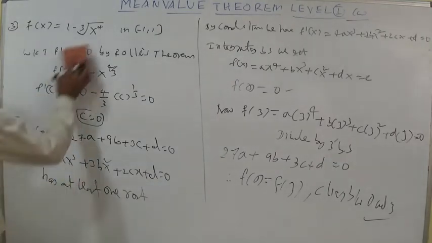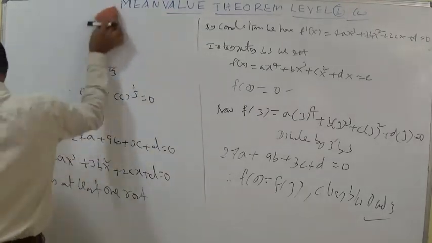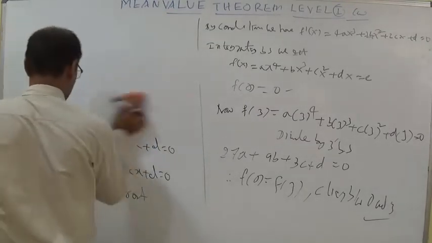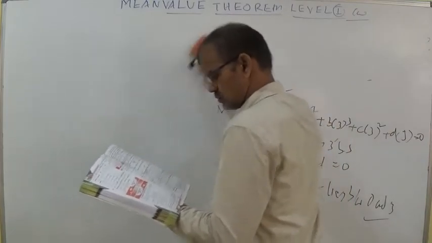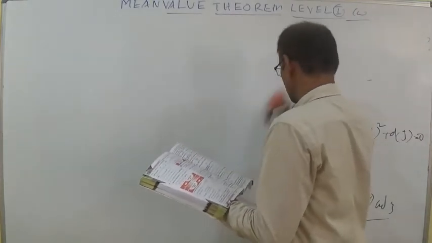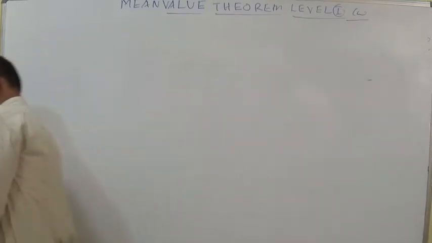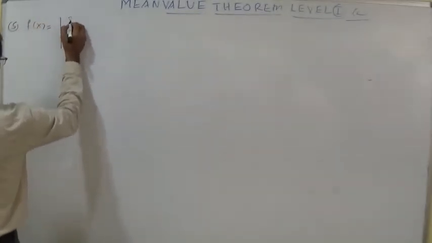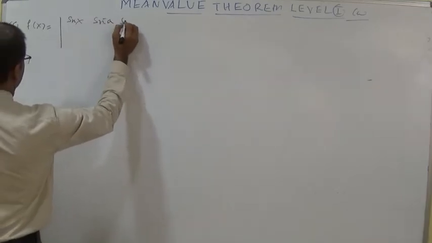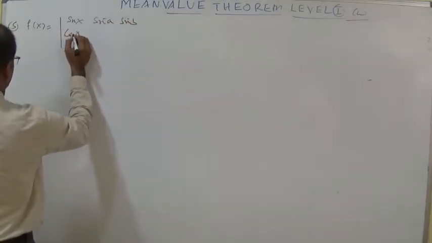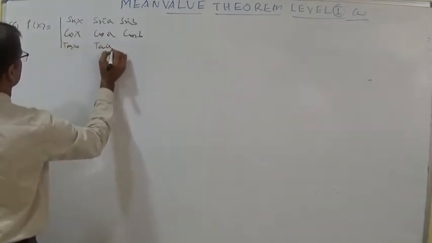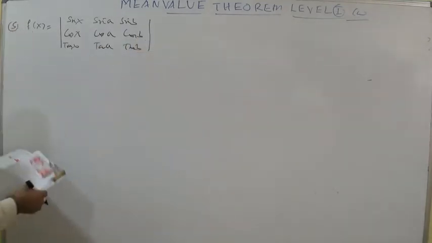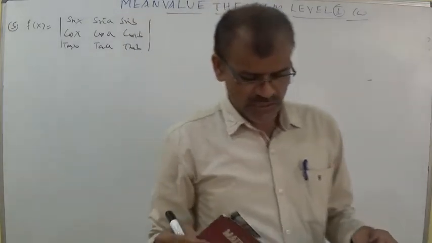Let us discuss the fifth question. f of x is equal to the determinant of sin x, sin a, sin b, cos x, cos a, cos b, tan x, tan a, tan b.